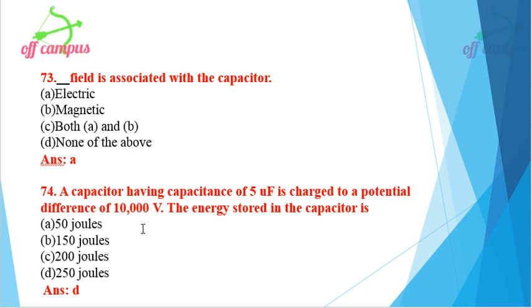So 10 power 4 the whole squared, what do we get? 10 power 8. And here we have 5 into 10 power minus 6. So 10 power 8 minus 6, 8 minus 6 is 10 squared. 5 into 10 squared is 500. So CV squared value is 500. What is the energy stored? CV squared by 2, so 500 divided by 2 is 250. Answer D, 250 joules is the right option for this problem.